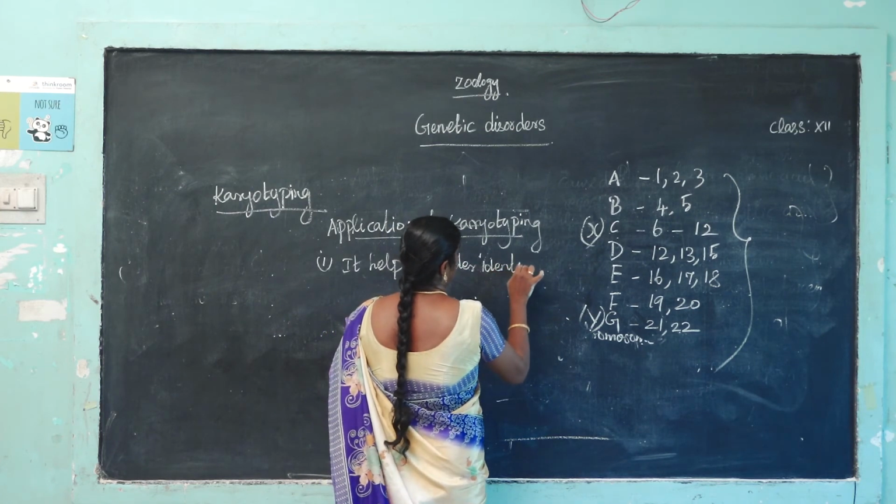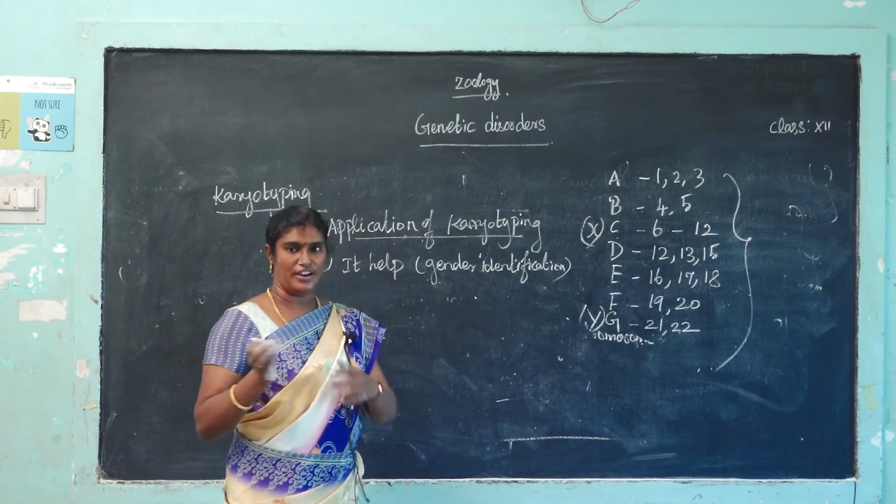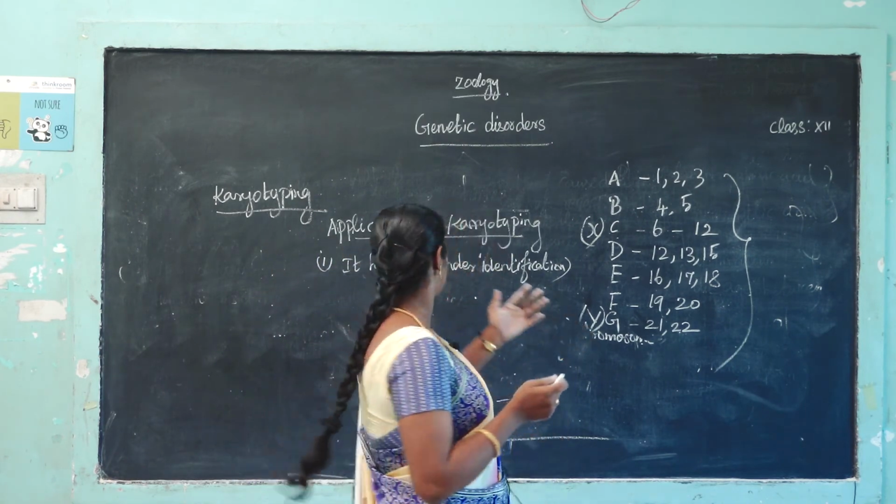What is the meaning of gender identification? Gender means male or female. Identifying whether the baby is male or female is called gender identification.